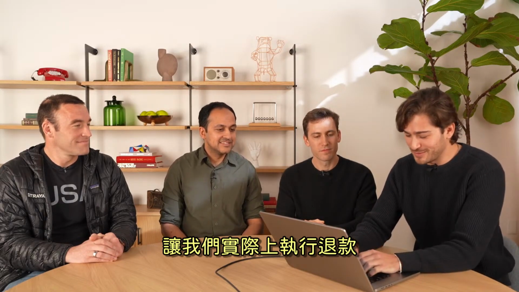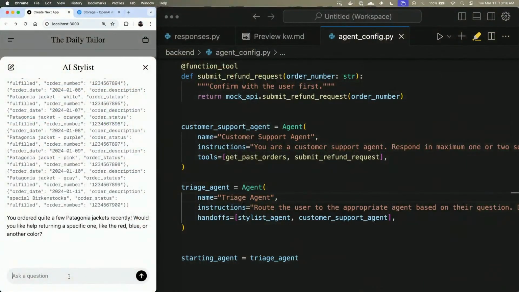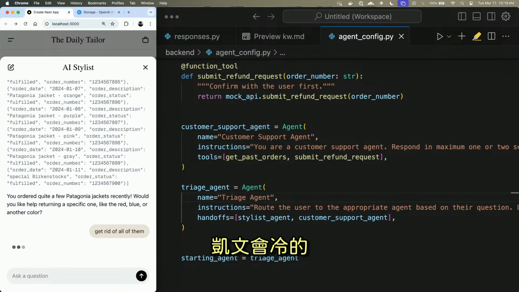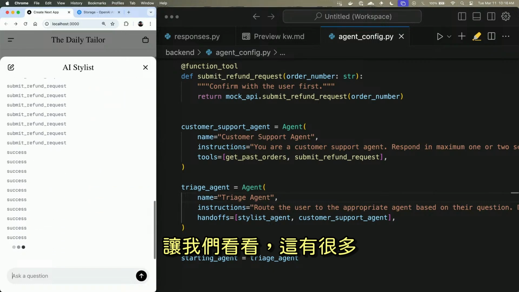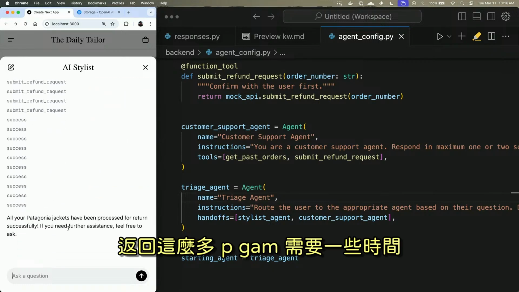But to close this off, let's actually perform the refund. So, you know what? I'm sorry, Kevin. Get rid of all of them. Oh. What am I going to wear? Kevin's going to be cold. Yeah, let's see. It's a lot of them. There we go. It takes a while to return so many categories.